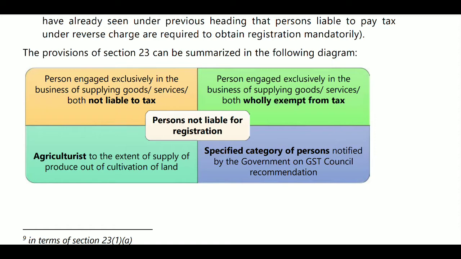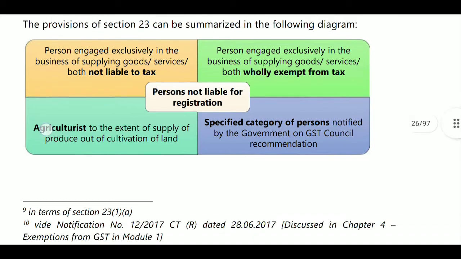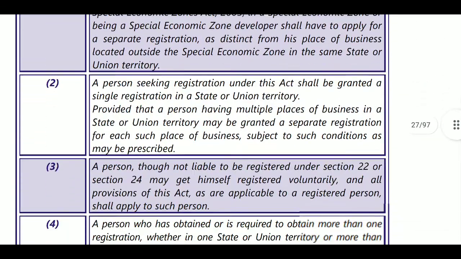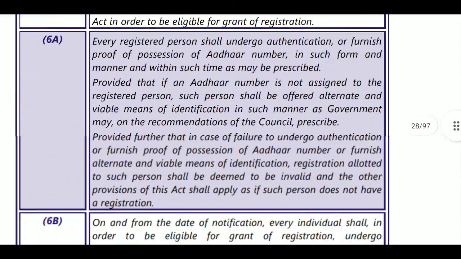If you are dealing only in exempted goods, then you are not required to get registration. If you are an agriculturist, you are not required to get registration. If you are a specified category of person notified by the central government on GST recommendation, then you are not required to get registration. If you are a commission agent registered under APMC, you are also not required to get registration.